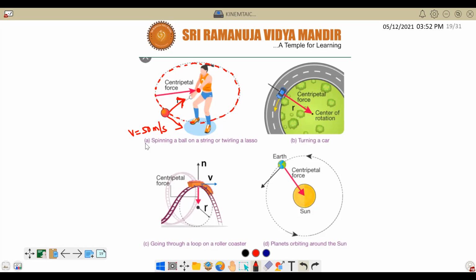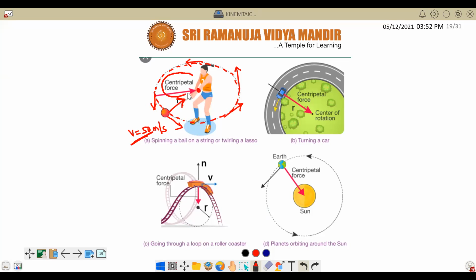Very good. Why does it have acceleration? Because it is changing its direction. Even though speed is constant, it is changing its direction everywhere. See, here it is west side, here it is down, like that. So he will have acceleration towards center, and if you multiply with mass, you will have centripetal force.